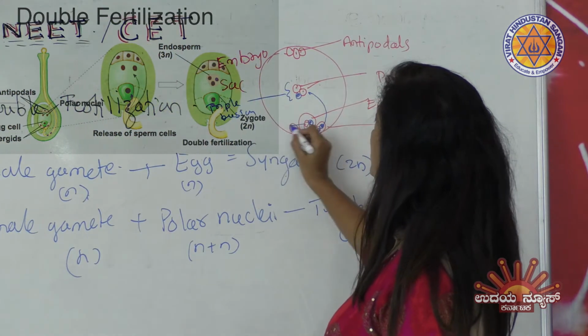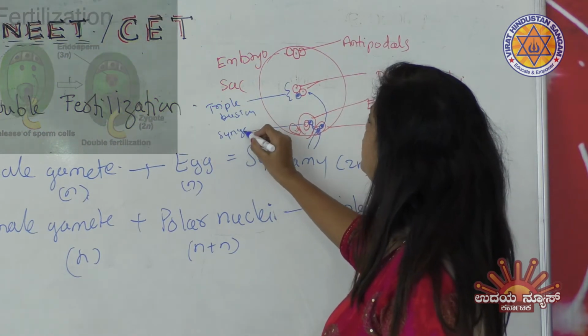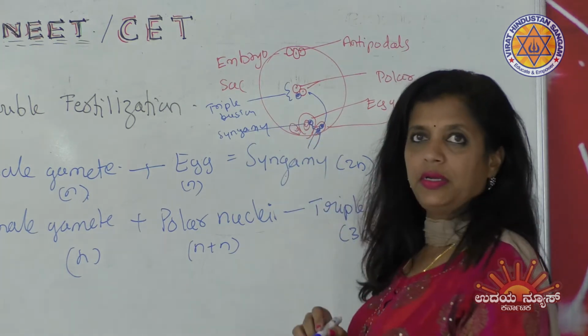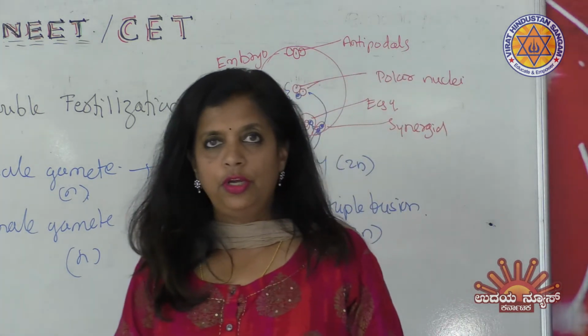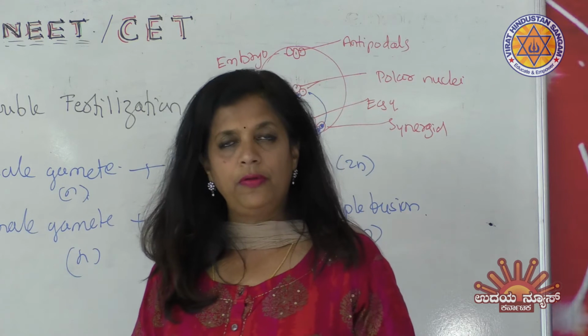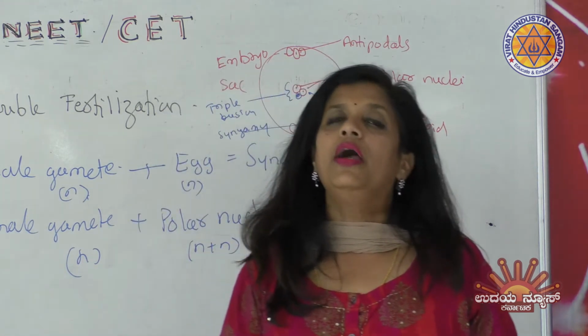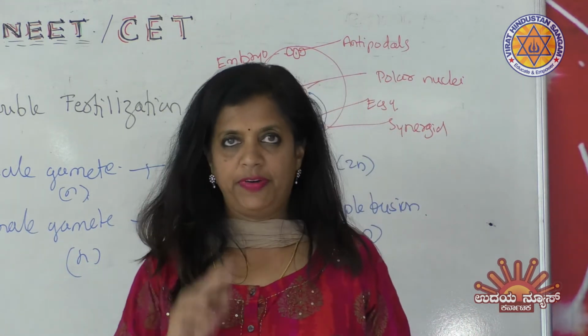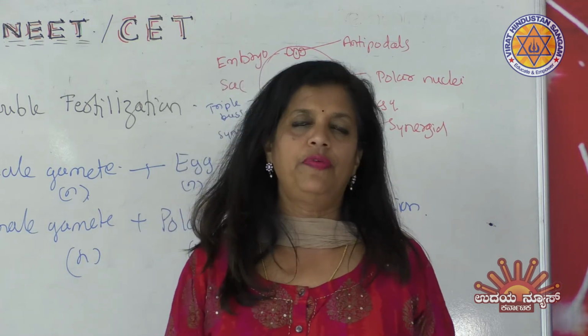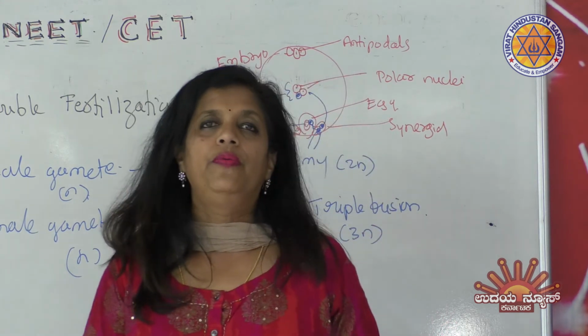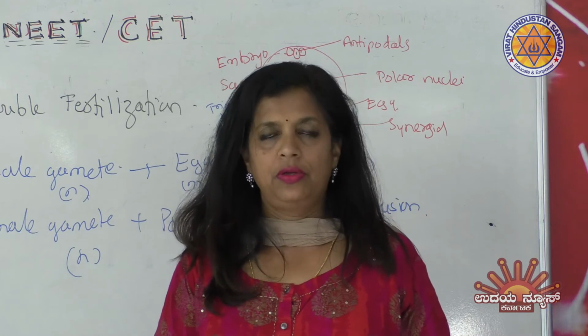This fusion, we call syngamy. This is what we call double fertilization. So the fertilization happening in angiosperms is double fertilization. It is a characteristic feature of angiosperms, where fertilization happens twice.